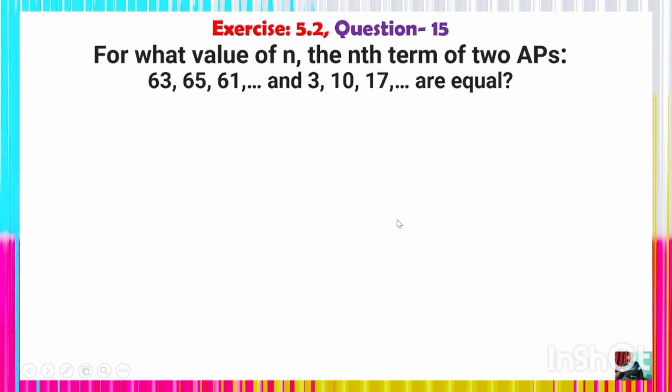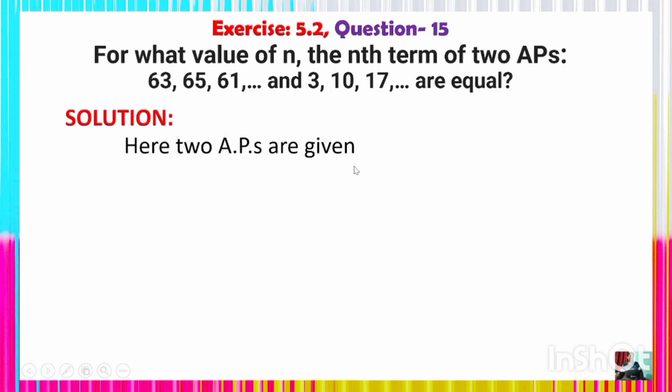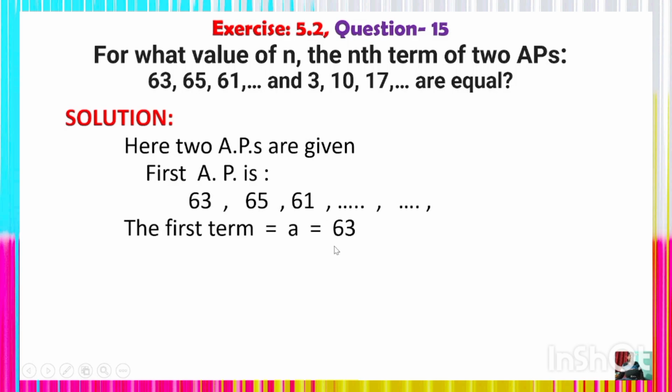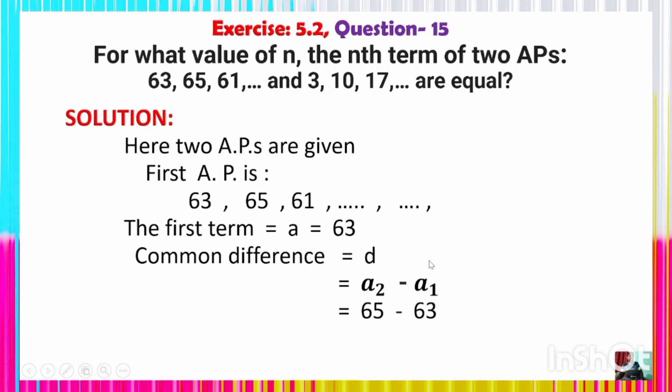Look at the problem here. Another interesting problem. For what value of n are the nth terms of two APs 63, 65, 67, and 3, 10, 17 equal? You have to find the value of n for which the nth terms of both APs are equal. Look at the solution here. Two APs are given, right? The first AP is 63, 65, 67 and the first term a is equal to 63. The common difference d is equal to a2 minus a1, which is 65 minus 63, which is 2. So a is equal to 63, common difference d is equal to 2, right?